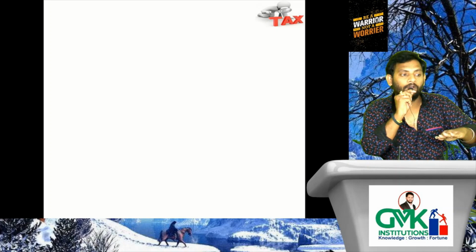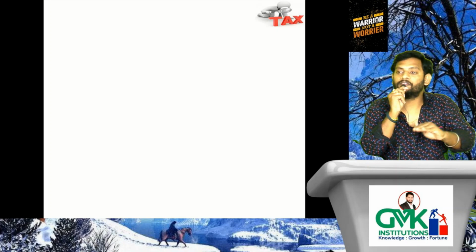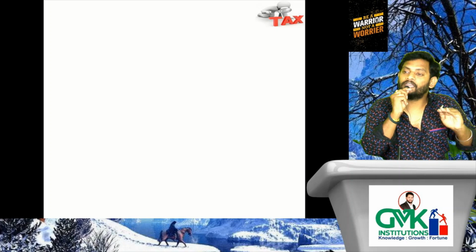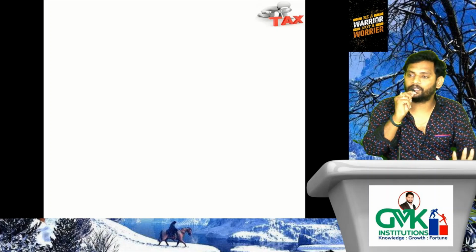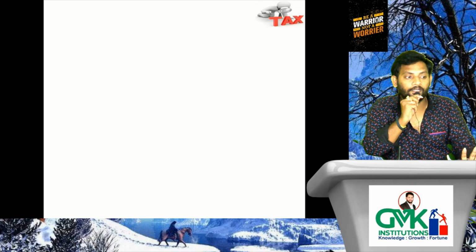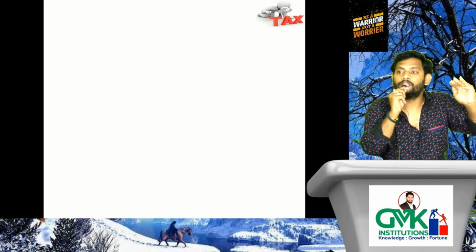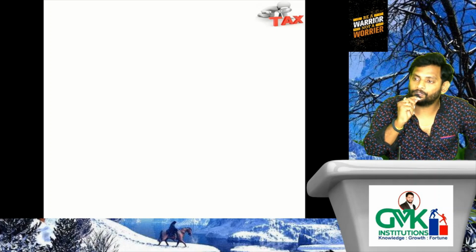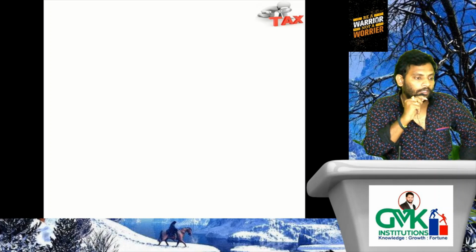Then you will get gross salary, less deductions under section 16. Clause 1A, standard deduction up to 50,000. Clause 2, entertainment allowance. Clause 3, professional tax paid. Then you will get salary. So this is the definition for deciding whether he is specified or non-specified for situation 3. Understood?